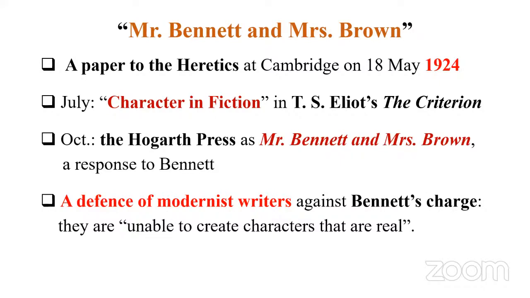Arnold Bennett, in his review, said these modernist writers are unable to create characters that are real. That's his accusation. So this essay is a defense of modernist writers against Bennett's charge.